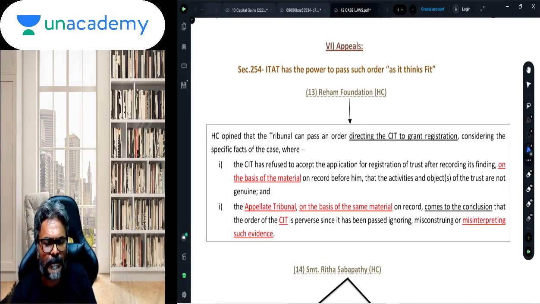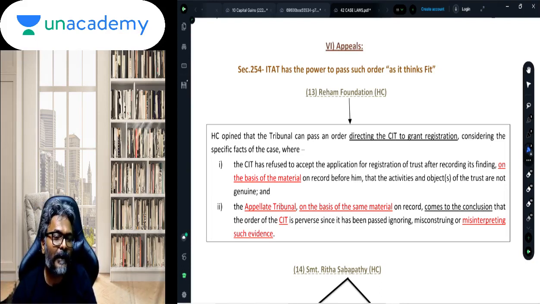Now, students, in the case of Rayam Foundation, this is a High Court judgment, again an important judgment in this regard. So what was the judgment herein? First of all, ITAT, as you all know, is a final fact-finding authority. And because it is a final fact-finding authority, students, it has to pass the order as it thinks fit.